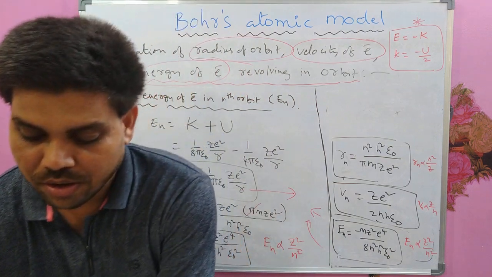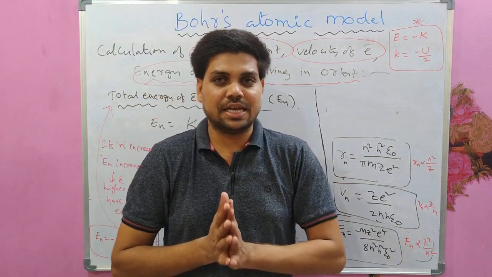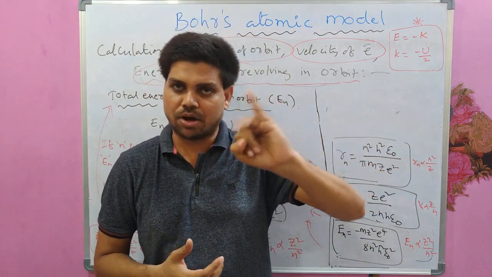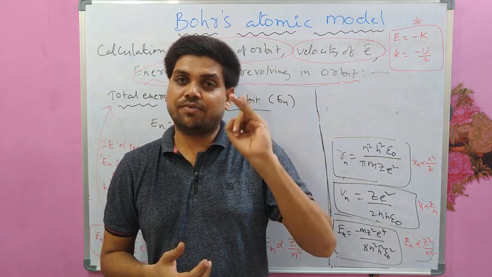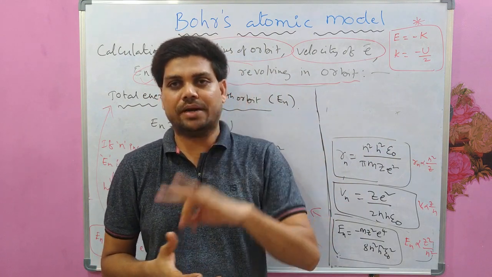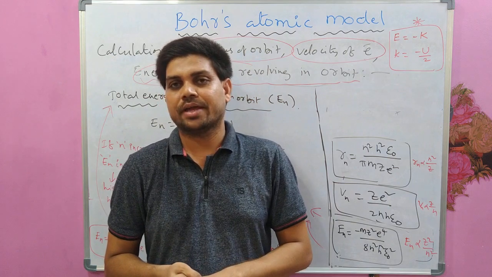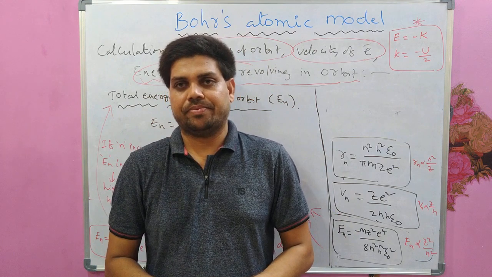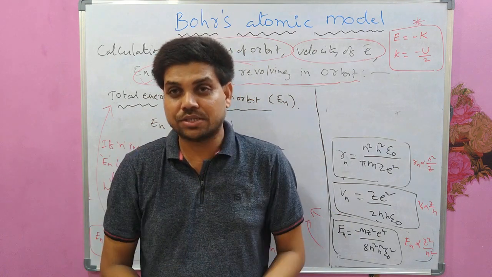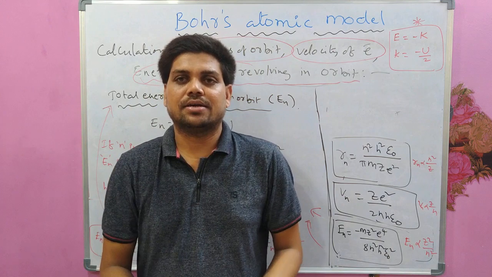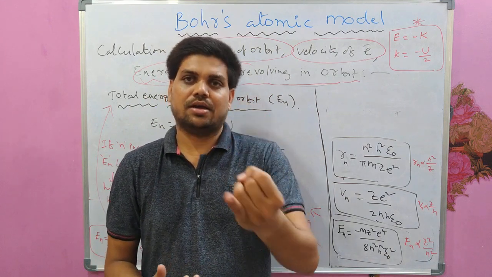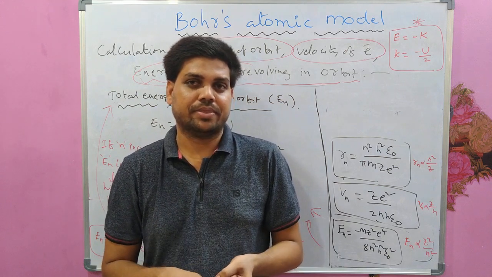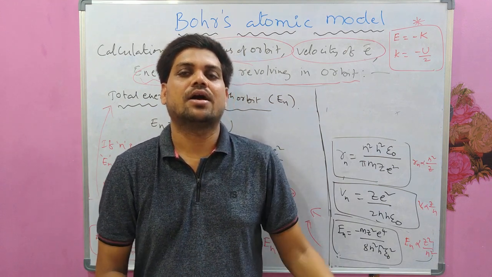Okay, so till now what did we discuss in this lecture? We started with the first ever atomic model proposed by Thomson, then the Rutherford atomic model based on alpha particle scattering by Geiger and Marsden, and Bohr's atomic model and his postulates, and his calculation of the radius of the orbit, velocity of the electron in the orbit, and total energy of the electron in the orbit.